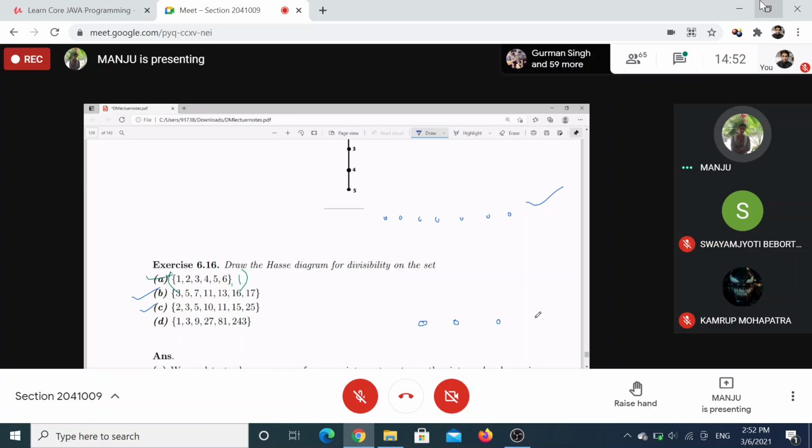These are minimal elements, right? 2 is related to 10, and 5 is related to 10. 3 and 5 are related to 15. 5 is related to 25 only. Final Hasse diagram will be this one. Clear? Yes, ma'am.